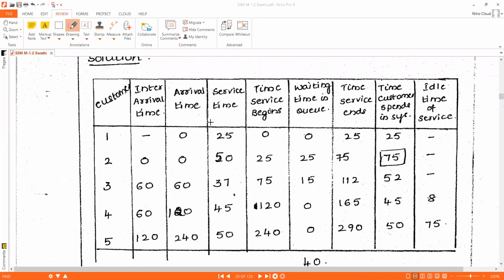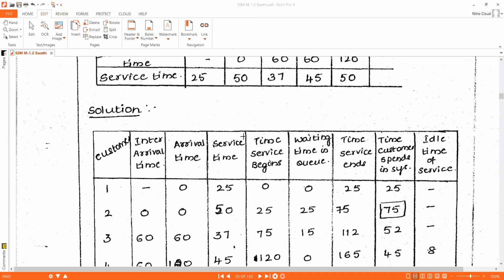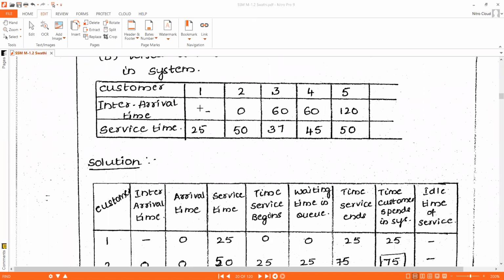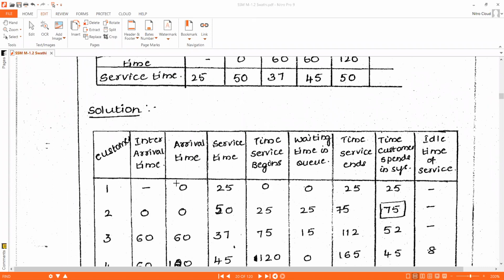Okay, so we'll directly construct the simulation table. Here the customers, they have given 5 customers: 1, 2, 3, 4, 5. And the interarrival times given in the question: we assume that the first customer arrived at the simulation clock time 0, so he doesn't have any interarrival time. Next customer interarrival time is 0. Another customer interarrival time is 60. Next customer 60. Next customer 120. Write down the interarrival times as they are in the interarrival time column.